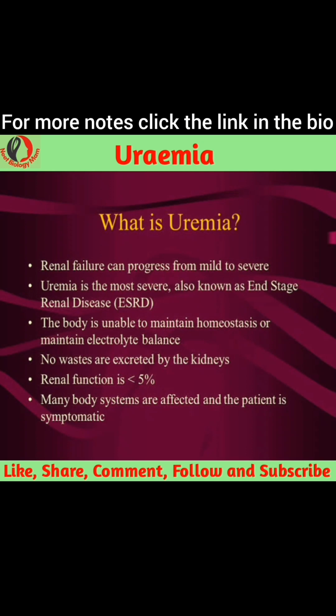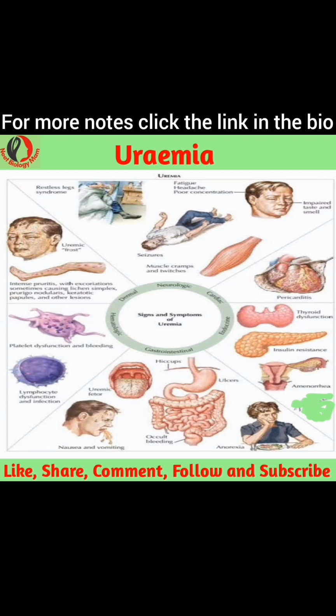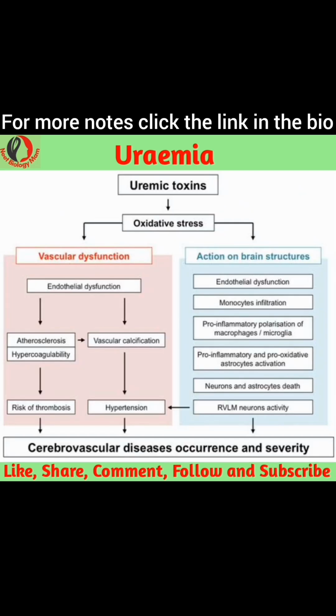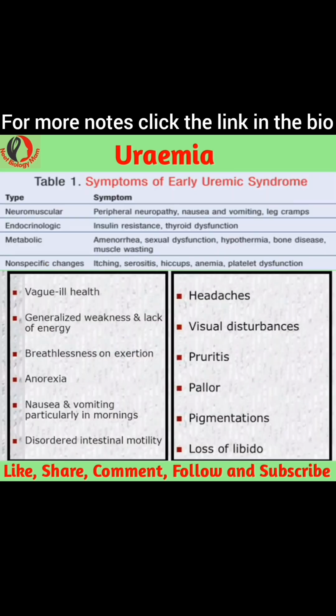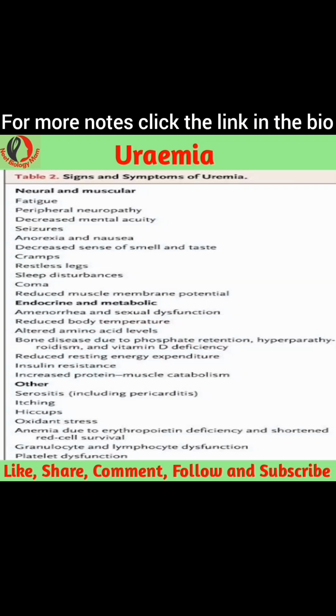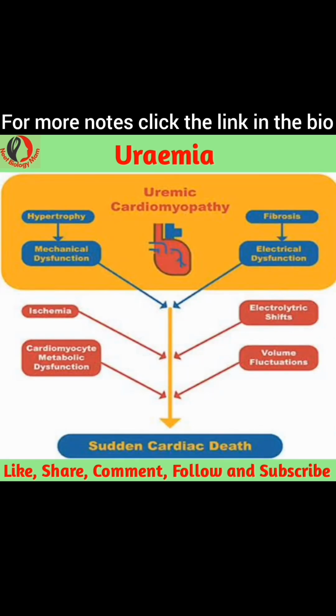Uremic syndrome can be defined as the terminal clinical manifestation of kidney failure, also called renal failure. It is the signs, symptoms, and results from laboratory tests which result from inadequate excretory, regulatory, and endocrine function of the kidneys. Both uremia and uremic syndrome have been used interchangeably to denote a very high plasma urea concentration that is the